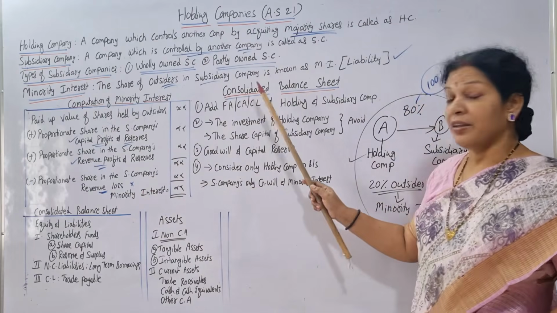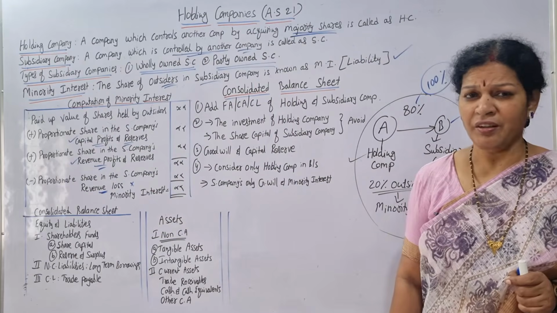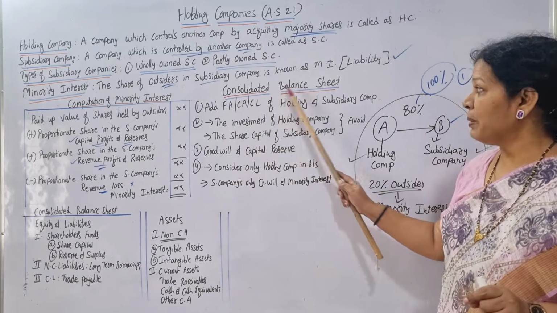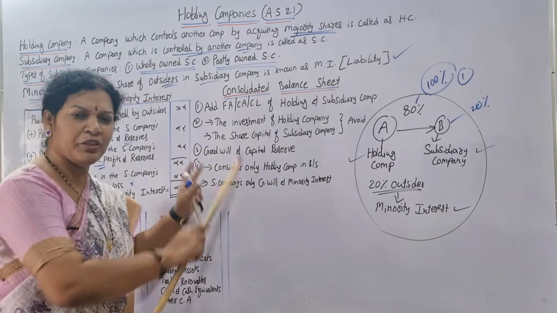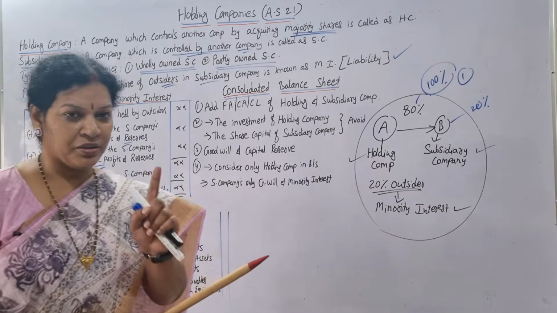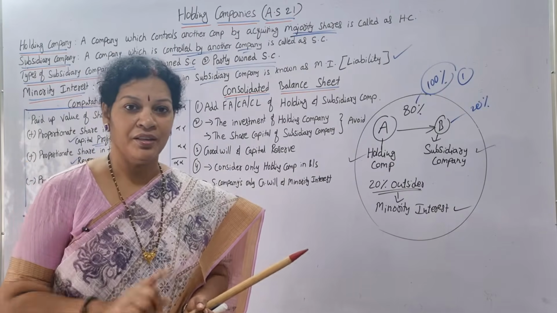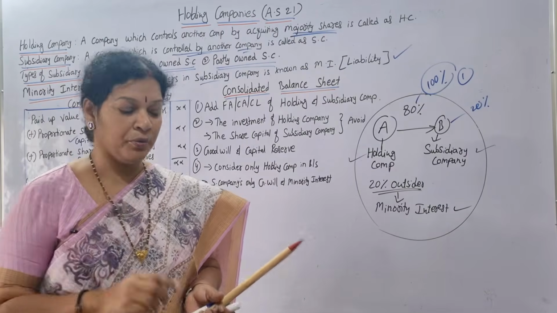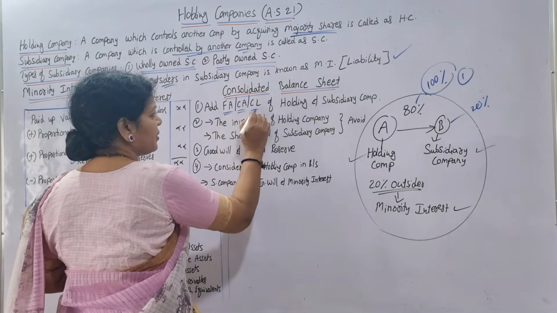Now let's focus on preparing the holding company's consolidated balance sheet. Which company? Holding company, not subsidiary company. So when we prepare the consolidated balance sheet, a few points you have to remember. Major points I am explaining here. One is that you will be given the balance sheets of both the subsidiary company and the holding company. First point you have to remember: add fixed assets, current assets, current liabilities.